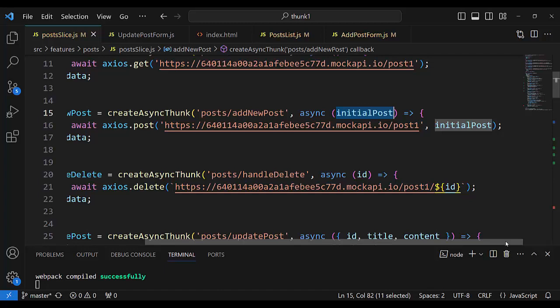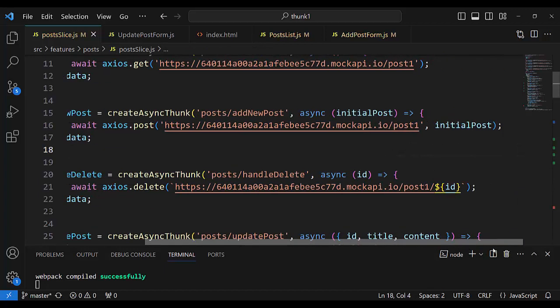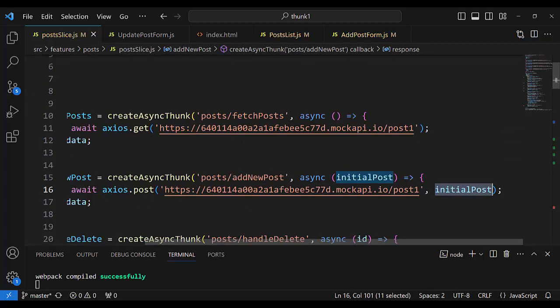That object is initialPost. When we look in the console, what is initial? We see that. Title and content go as the second parameter in fetch, in the get method.